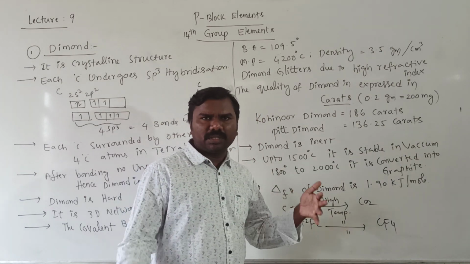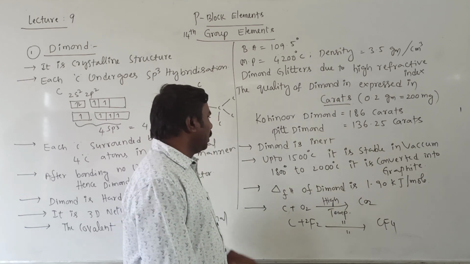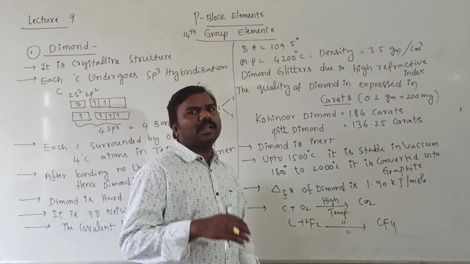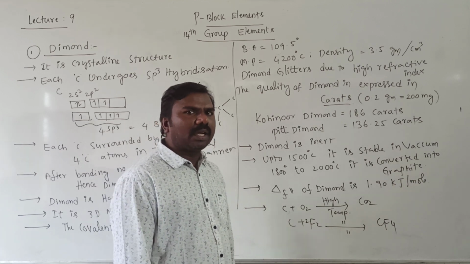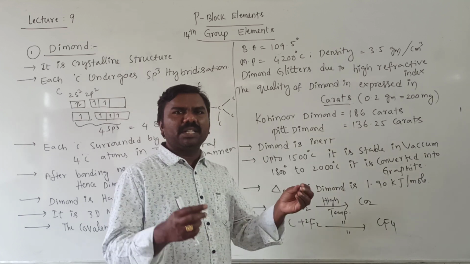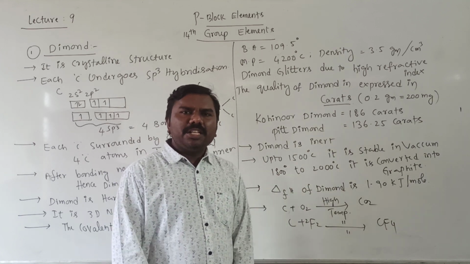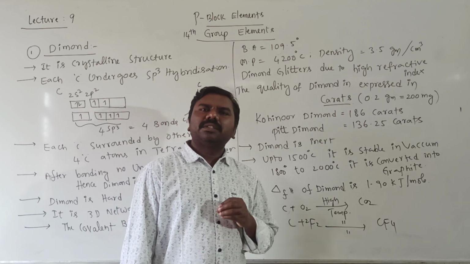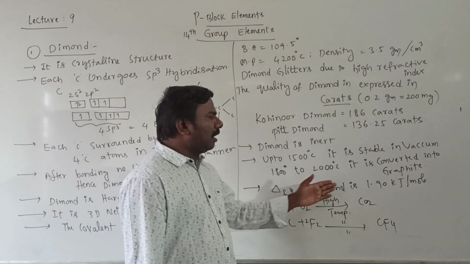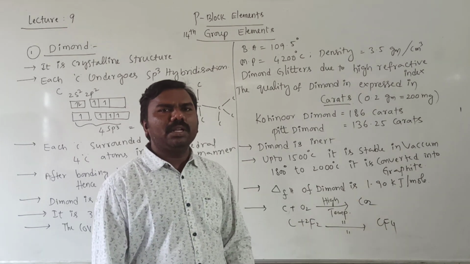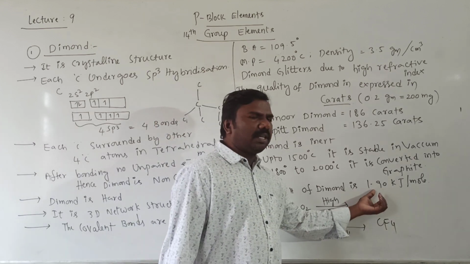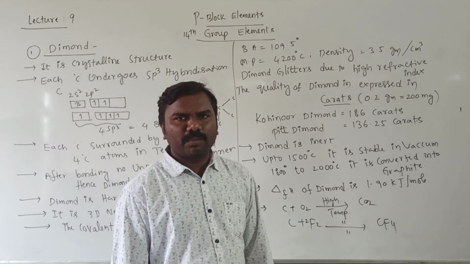Diamond is inert because of high bond dissociation energy, and up to 1500 degrees Celsius it is stable in vacuum. After 1500 to 2000 degrees Celsius, it is slowly converted into graphite, by changing the arrangement of carbon atoms. Diamond is converted into graphite. Next, enthalpy of formation of diamond. During the formation of diamond, some amount of energy is released. That energy is equal to 1.9 kilojoules per mole.